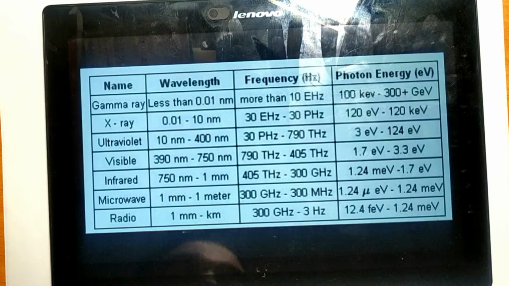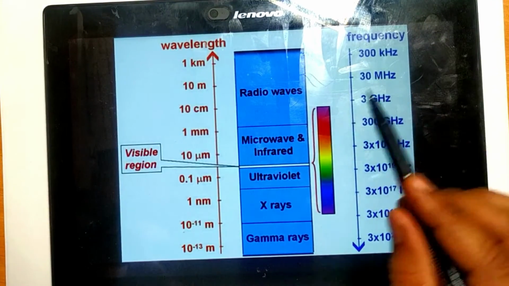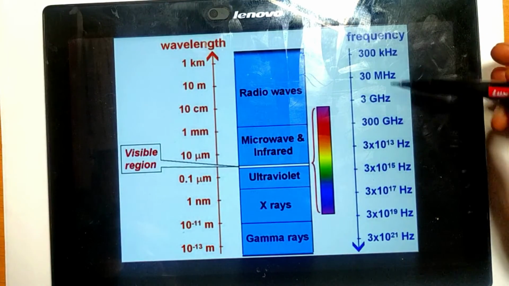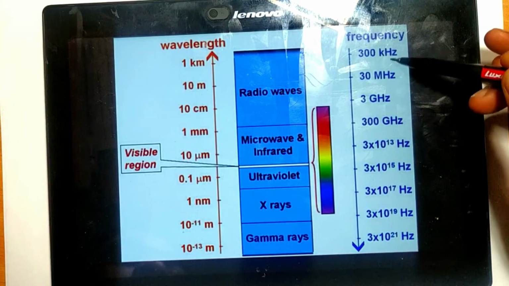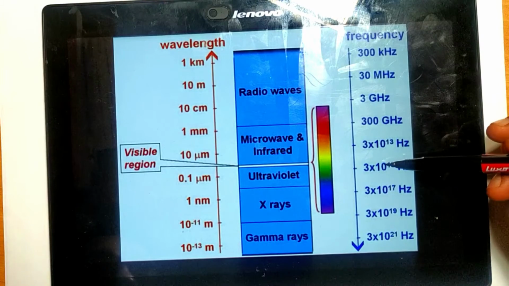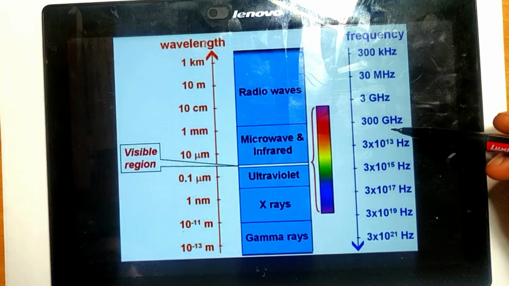And so this is another important slide that shows the range of radio waves. The range of radio waves is 300 kilohertz to 3 gigahertz. The waves which fall between this range, we can call radio waves. And from 300 gigahertz to around 3 into 10 to the power 15 hertz, this is called microwave.